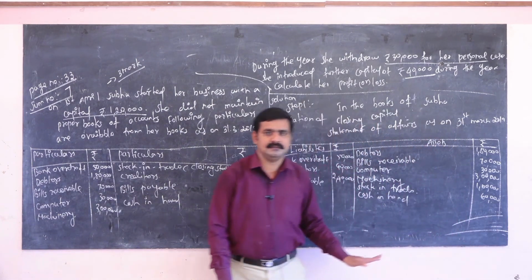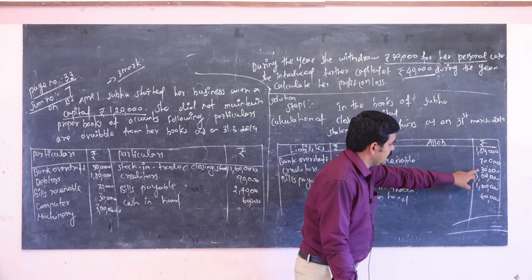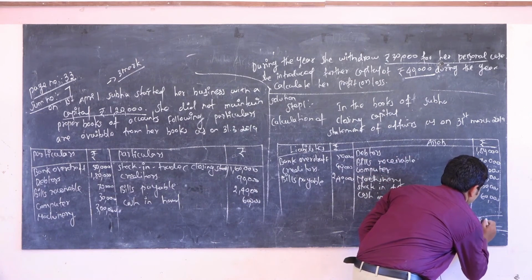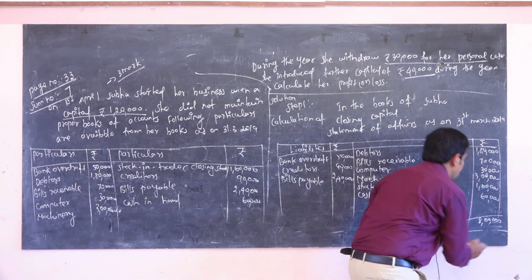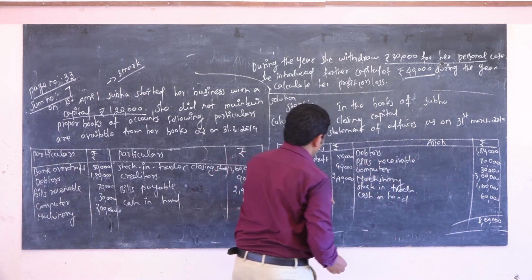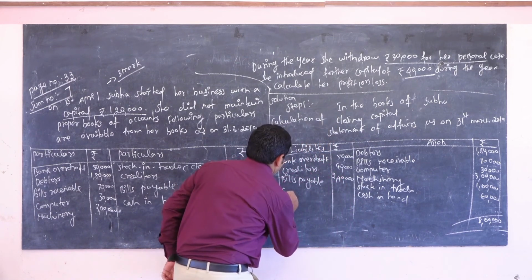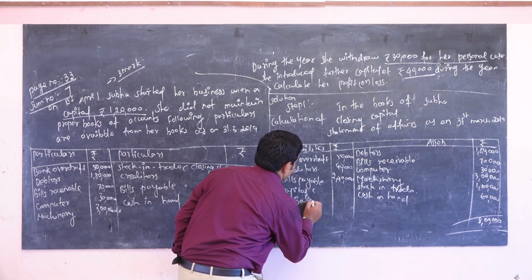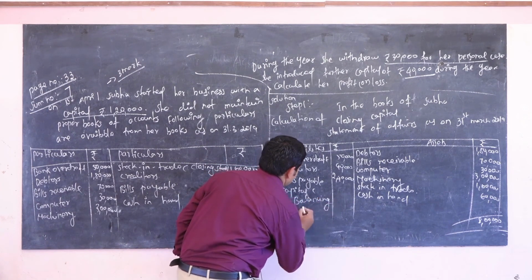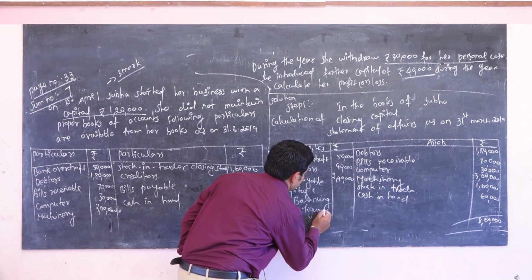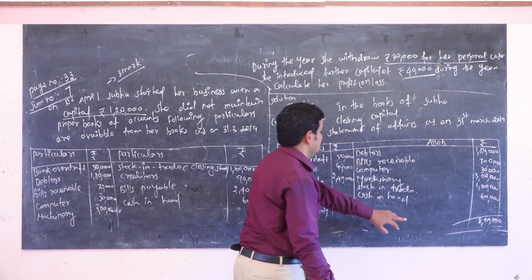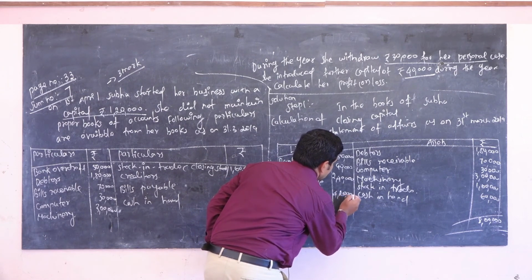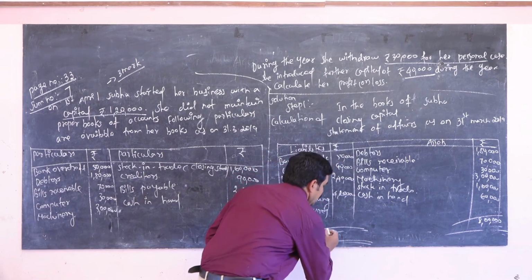Totally 8 lakh. Here capital is the balancing figure. You have to separate this from the assets. The answer is 4,20,000. So totally 8 lakh.